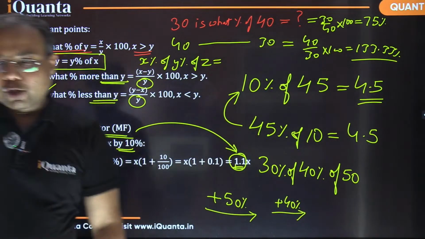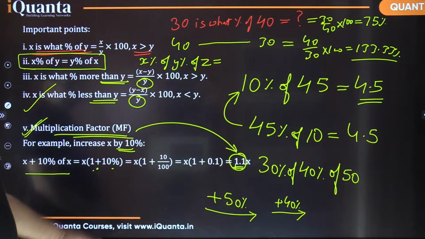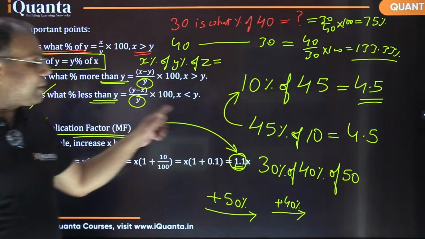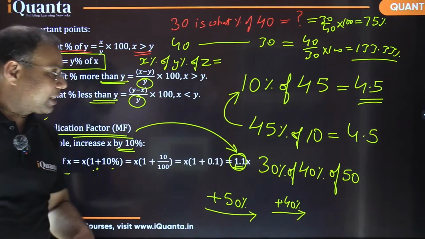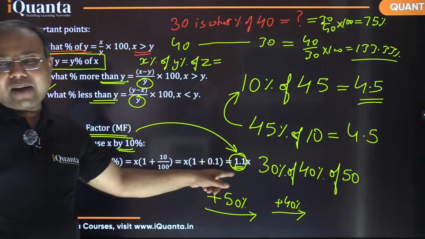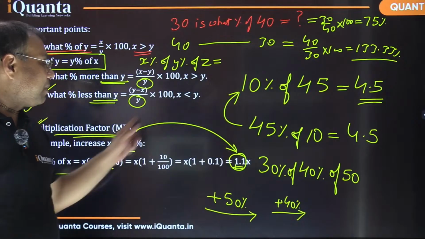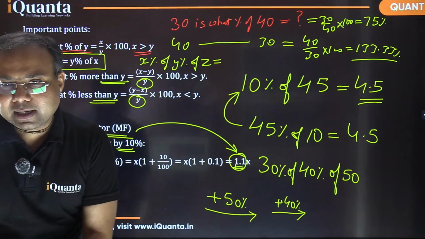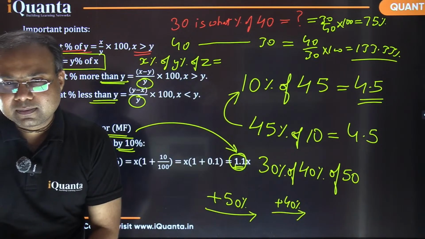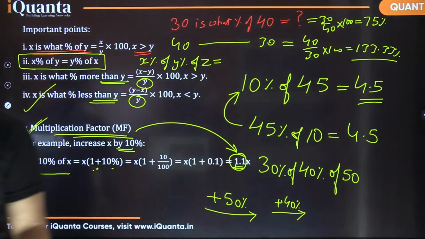ठीक है ना? So the moment we see the percentage change, we should be able to identify what is going to be the multiplying factor, or the vice versa situation. If you see any multiplying factor, we can identify how much percentage change it has experienced. Is it okay? Is the multiplying factor concept clear?